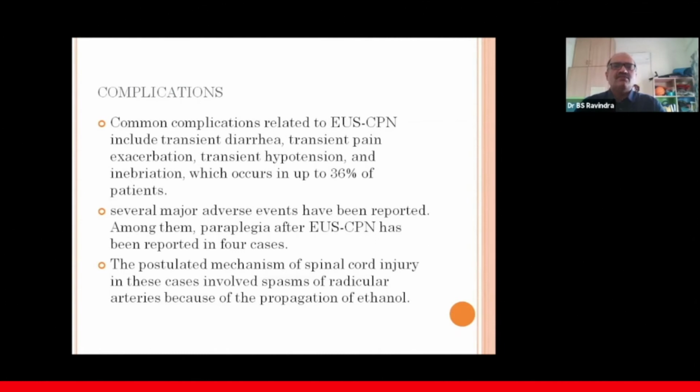The postulated hypothesis is that when we inject, there will be a spasm of the radicular arteries which supply the spinal cord, because of the alcohol. And one more thing is, if you inject very deeply, that can also result in damage to the anterior spinal artery, because the artery of Adamkiewicz, which supplies the anterior spinal artery, gets damaged in some patients. And then the question is, can we do a second CPN? This is a study from 2019 which says that repeated EUS-CPN can cause vascular injuries.